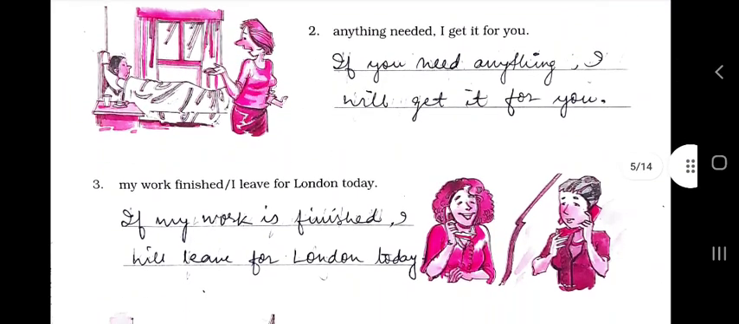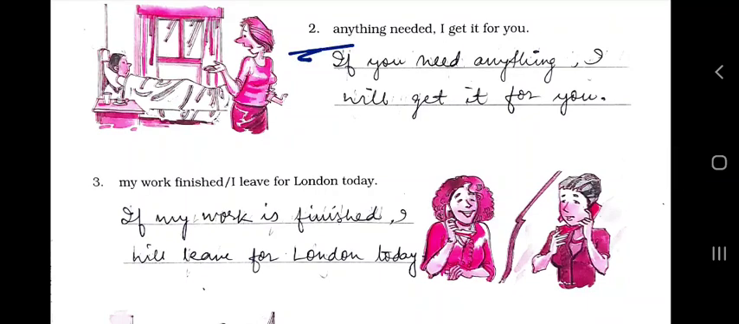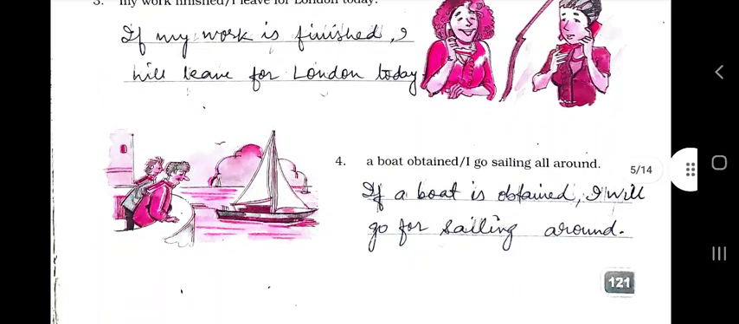Anything, just see the sentence, what is there, and on the basis of that you have to frame the next sentence. If you need anything, I will get it for you. If my work is finished, I will leave for London today.